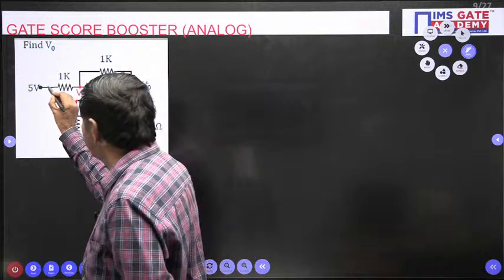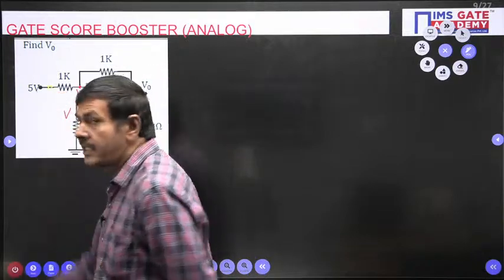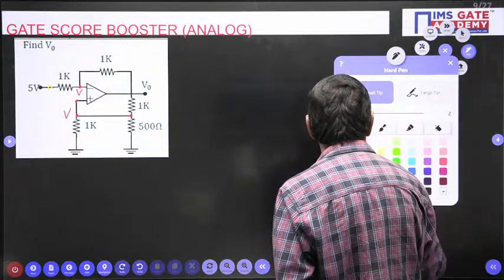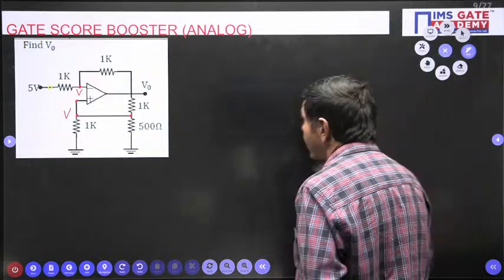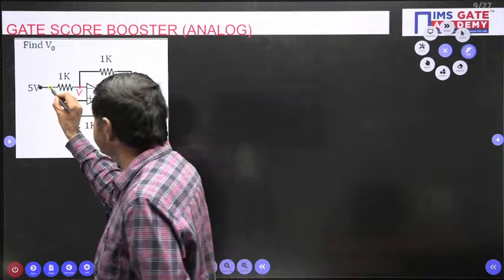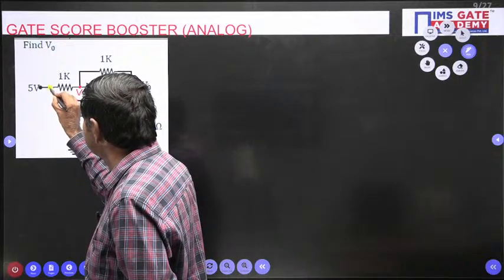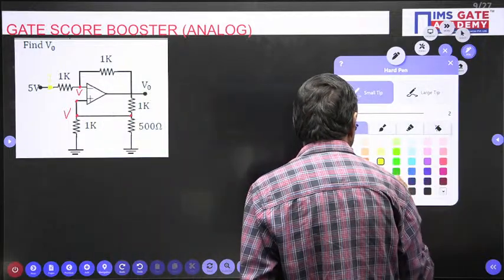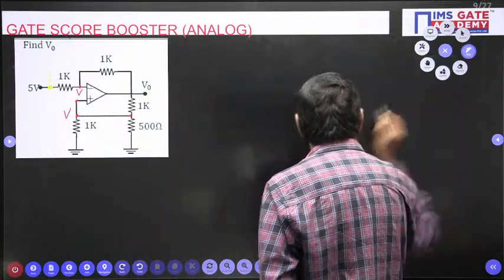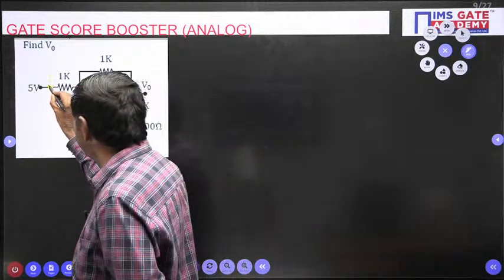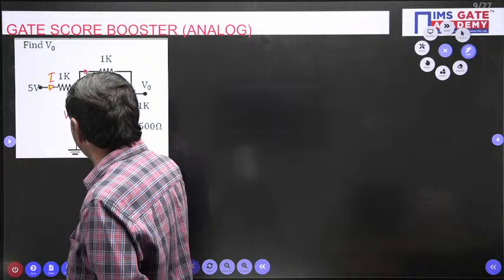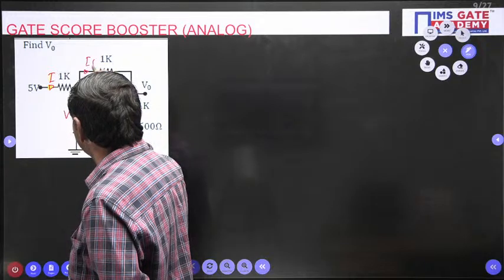here this current flows to this side, say the current is I. Suppose this current is I. This current is nothing but the feedback current, I have taken for example.